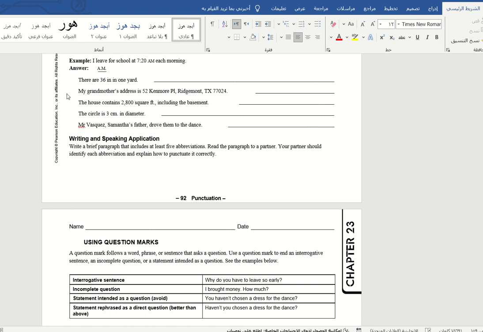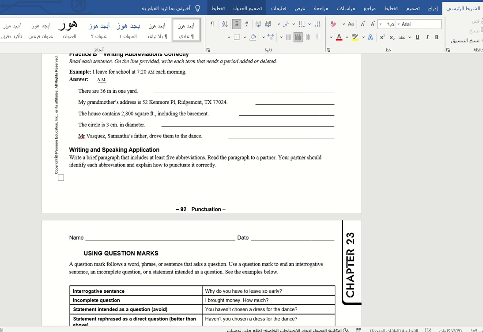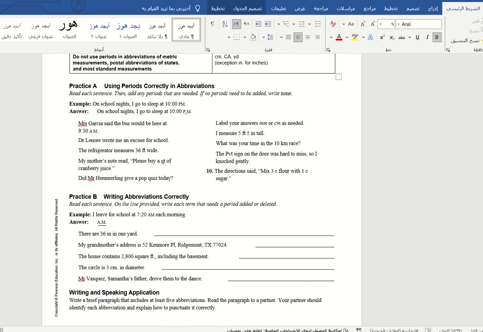And here also my dear, we have another example in 2. Dr. Leonard wrote me an excuse for school. Where is the mistake here? After Dr., we are going to write a period. And here we also have some examples, like 3, there is no mistake.